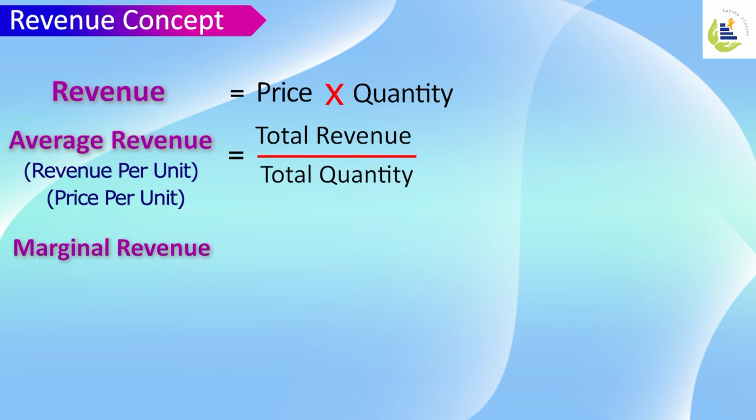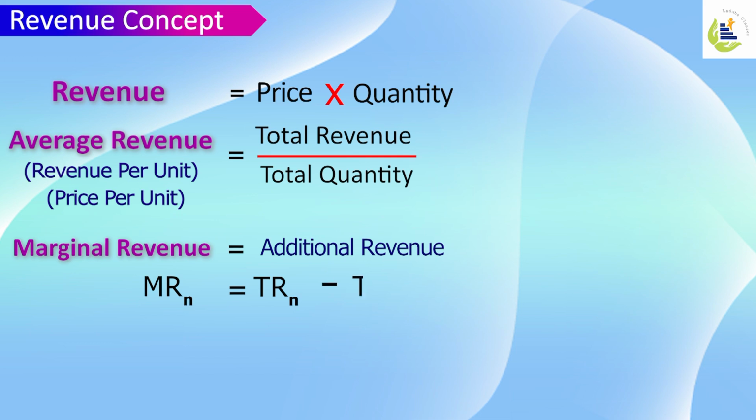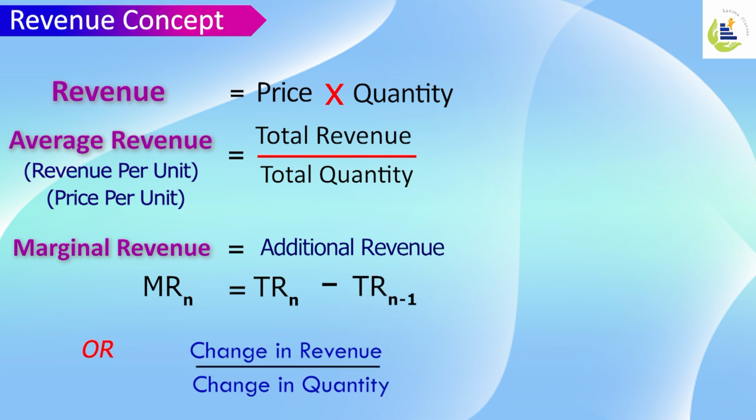Marginal revenue is the extra revenue added to the total revenue due to the extra sale of one unit. Mathematically, marginal revenue can be seen in two ways. Marginal revenue will be revenue of n articles minus revenue of n minus 1 articles, or change in revenue over change in quantity sold. That also helps us to identify marginal revenue.